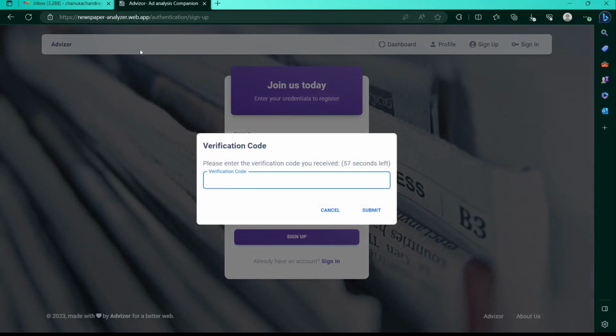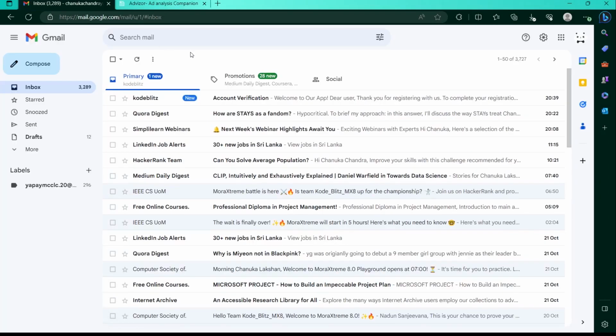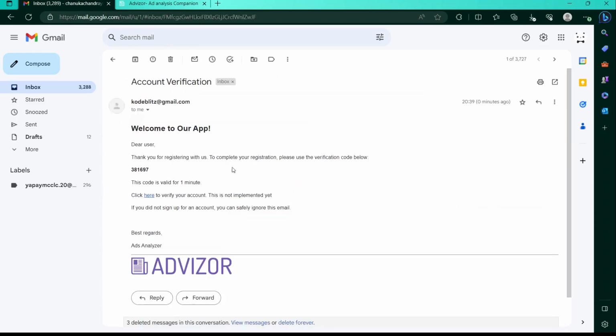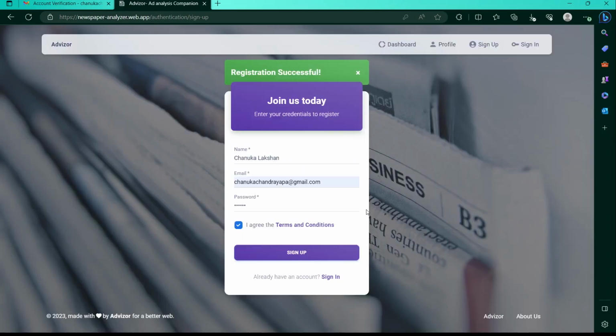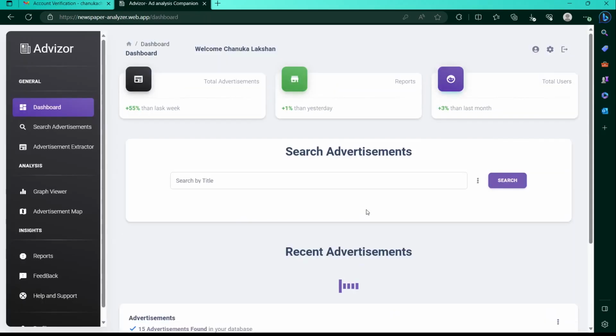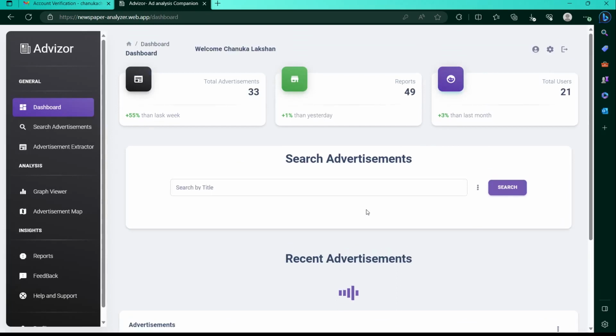After a quick validation of the details provided, the user is prompted to type an OTP code which is sent to the email. After the verification, the user can then navigate to a personalized dashboard which is unique to him.